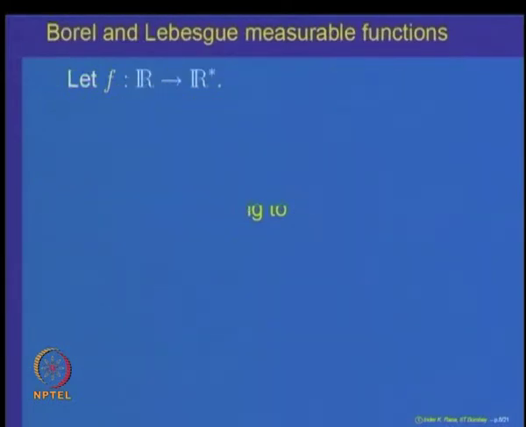Now, let us specialize to the case when our underlying set is the real line. When X is equal to the real line, we have two sigma algebras: one is the Borel sigma algebra and the other is the sigma algebra of Lebesgue measurable sets. We have shown that the sigma algebra of Borel subsets is a subclass of the Lebesgue measurable sets.